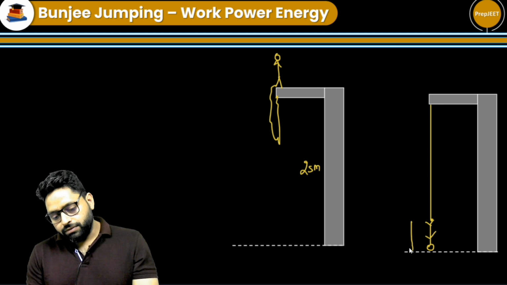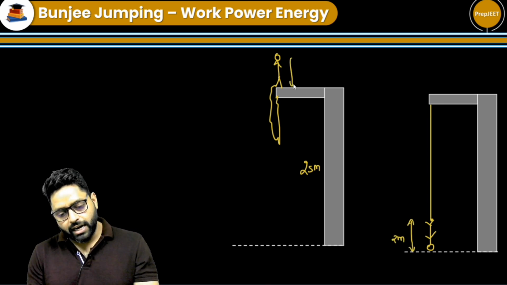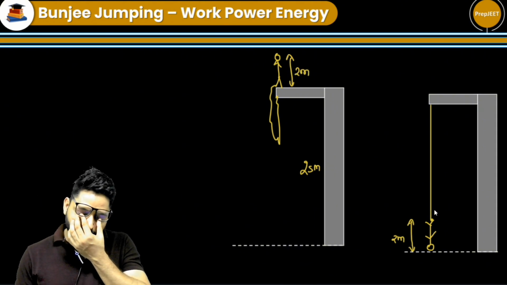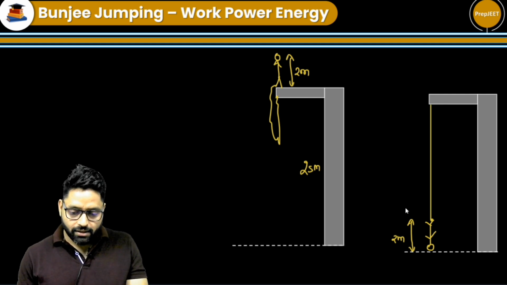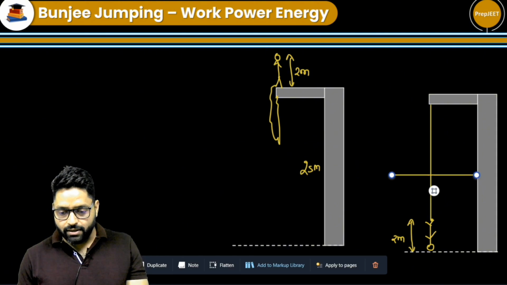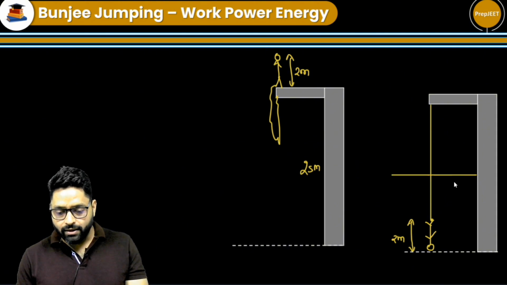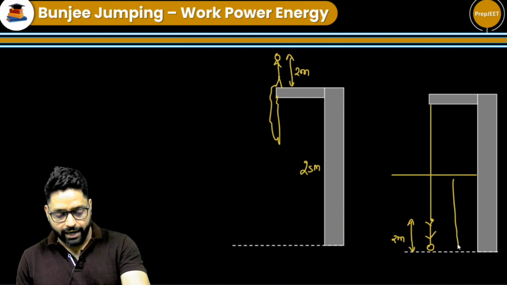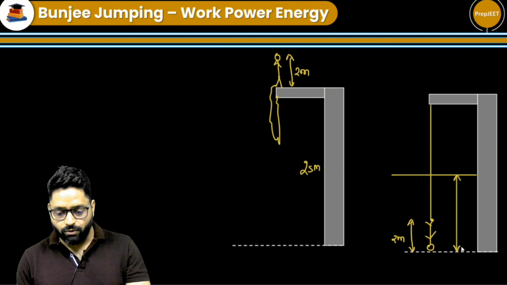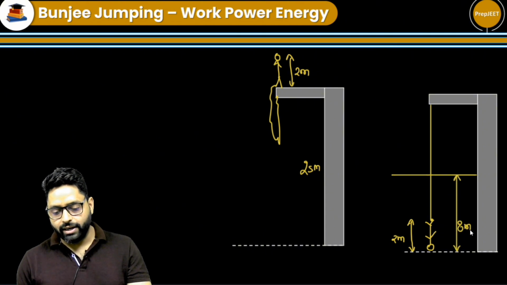The height of the girl is 2 meters. We are considering here 2 meter height. So she was standing here when she was 2 meters tall. Okay, so something like this is happening. So this is the initial position, this is the final position. And when she settled, her head is 8 meters above the water surface. So when she stopped moving, at that time this height is given as 8 meters. So the head of the girl is 8 meters above the lake water.